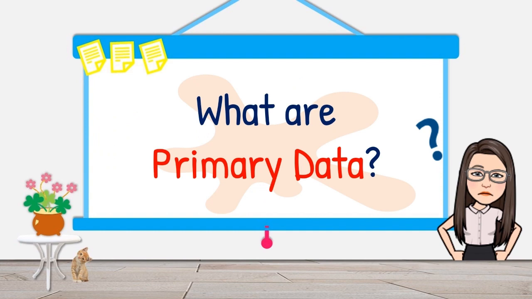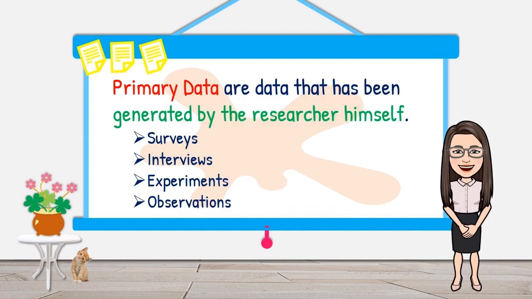What are primary data? Primary data are data that has been generated by the researcher himself. In gathering primary data, the researcher will physically show himself to the actual respondents and conduct the desired method such as surveys, interviews, experiments, and observations based on the research study.